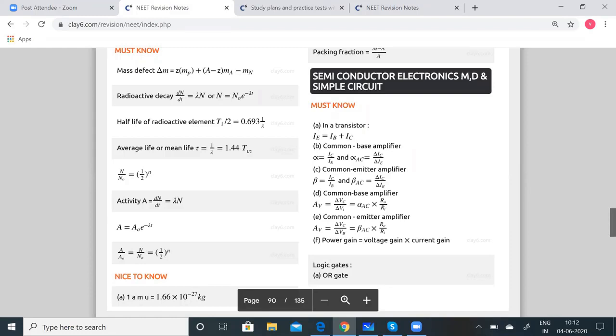Next is forward biasing and reverse biasing in a P-N junction. If the positive terminal of the battery is connected to the P side and the negative terminal to the N side, then the P-N junction is said to be forward biased. If the positive terminal of the battery is connected to the N side and the negative terminal to the P side, then the P-N junction is said to be reverse biased.